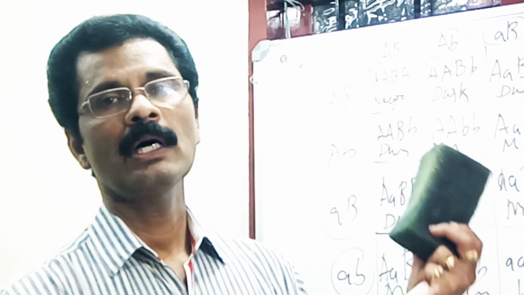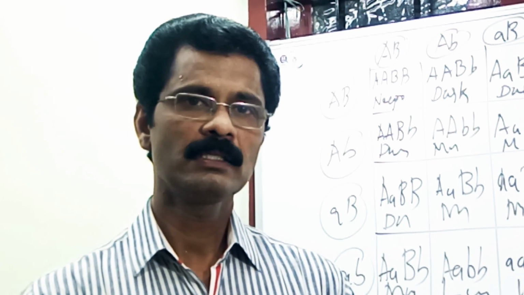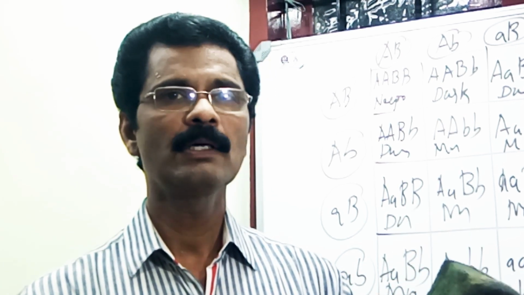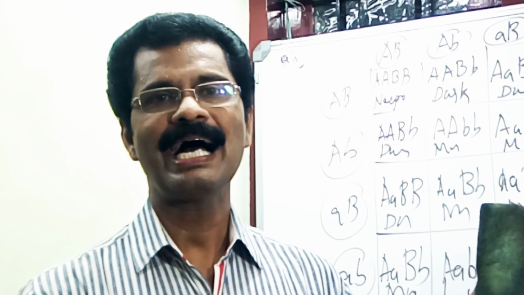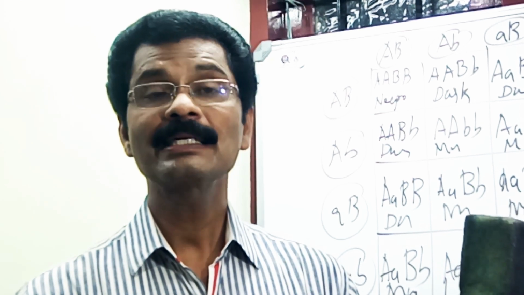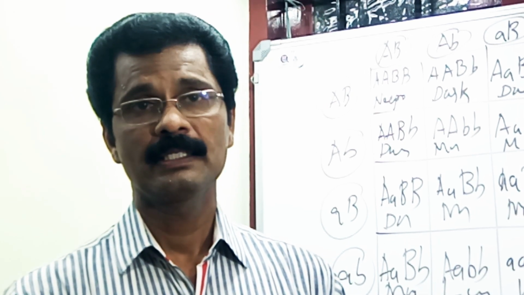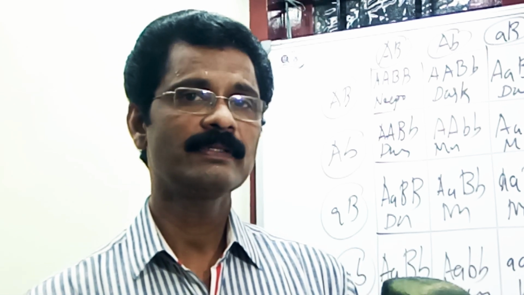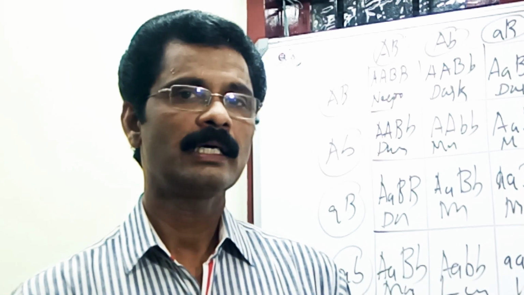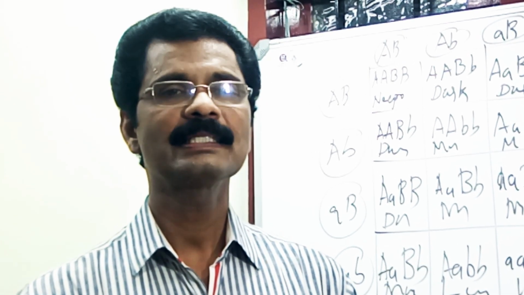Coming to quantitative inheritance, we have two examples. One is skin color in man, and another one is kernel color in wheat. We can discuss kernel color in wheat in the next class.